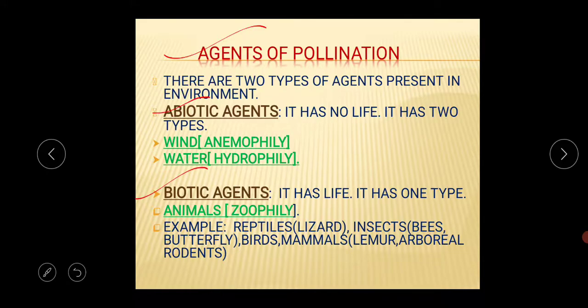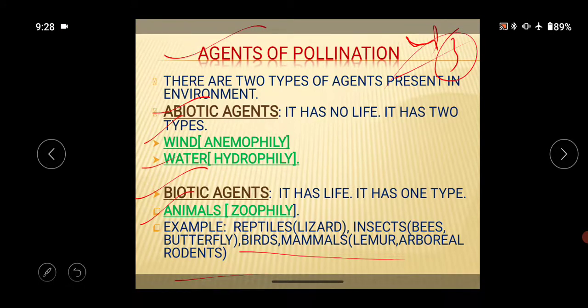What is the meaning of abiotic agent? It has no life, like the wind, like the water. You have to write the proper scientific, biological term of these agents, like anemophily, hydrophily, all those things. And biotic agents have life, like animals. An example is zoophily, for example reptiles, insects, birds, mammals, all those things. So these agents of pollination are very important for your 3 marks question.